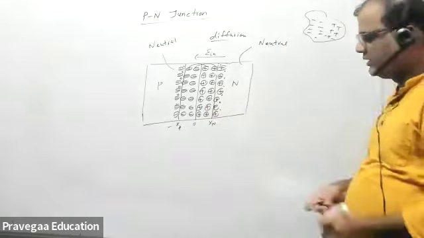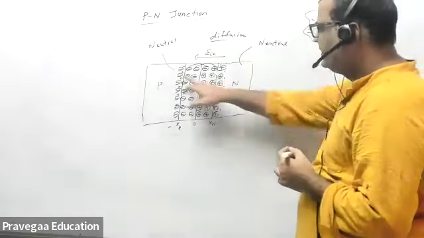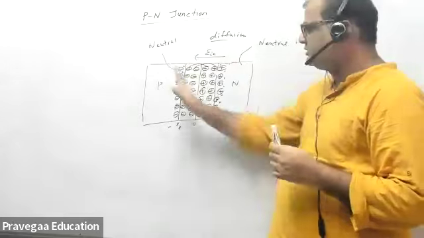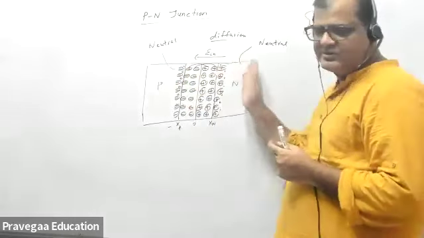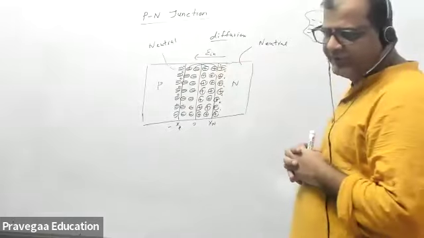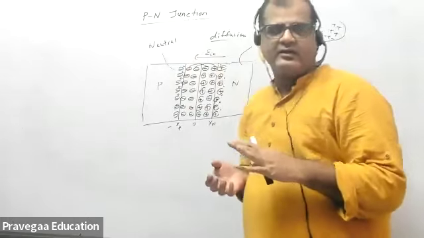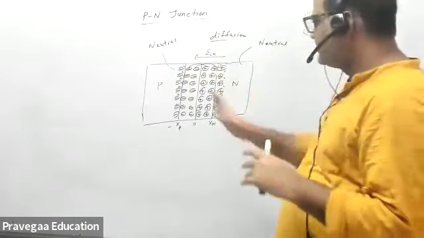Sir, why are these sides neutral? Because the P section is already neutral. This is P type, this is neutral. N type is neutral. Whenever we introduce an impurity, that is neutral. Impurity is always an atom, and an atom is neutral.